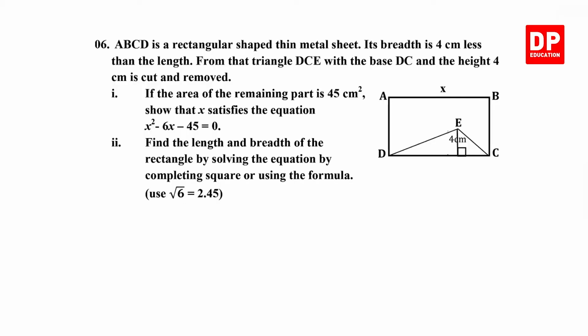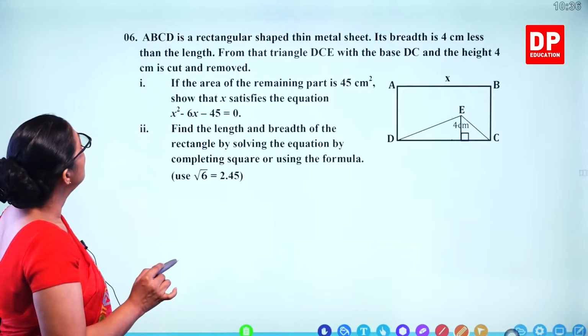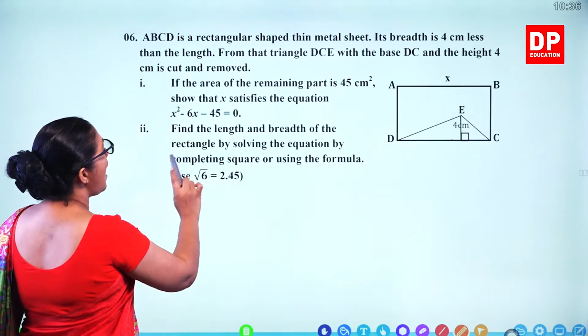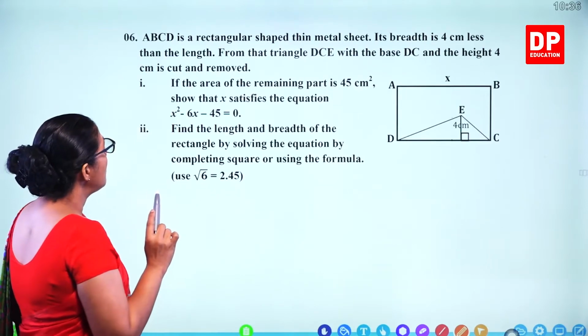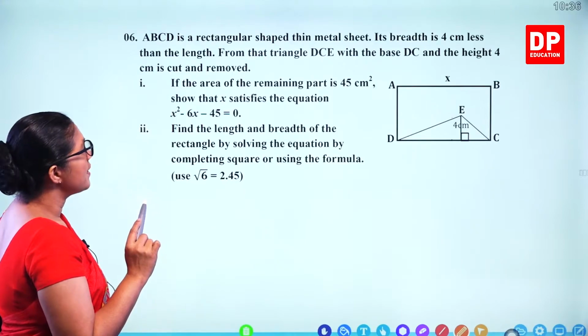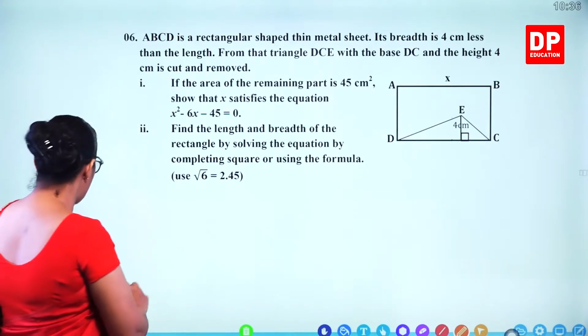Let's do question number 6 now. That's a rectangular shaped thin metal sheet. And you have to show the equation is satisfied and find the values using the completing square method. So let's do it.